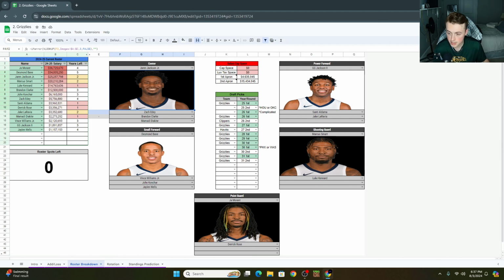This will give you at least the ability to have spacing all throughout the floor, which is good when you have a Ja Morant surrounded by a Marcus Smart at the other guard, and maybe you throw a Luke Kennard in there instead and you really have some spacing. But nonetheless, I think this is probably what they do. Marcus Smart's a tone setter. He's a good defender. He's a good player. He's good to have out there.